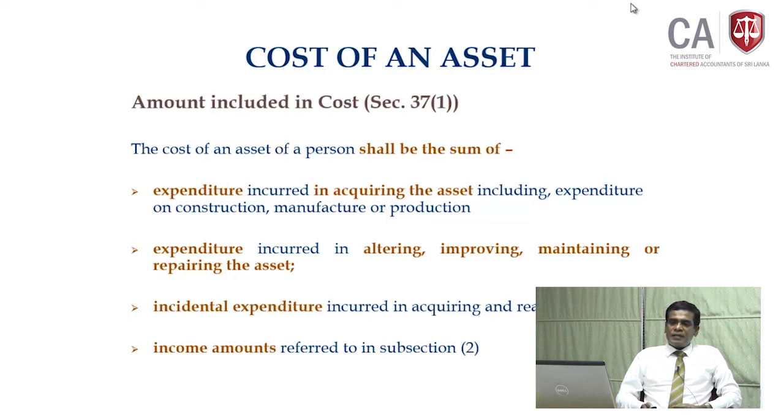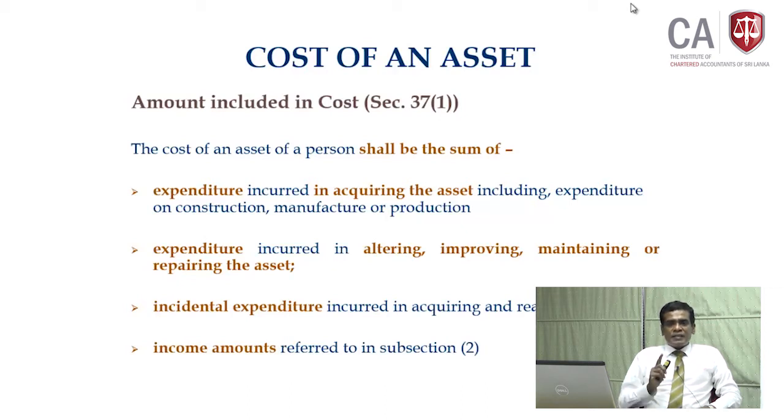Apart from that, the cost of an asset also includes expenditure incurred in altering, improving, maintaining or repairing the asset during the lifetime of the asset while you are the owner of the asset. If you have done some alteration to the asset, the alteration cost you can claim. If you have done some improvement to the asset, the cost of improvement you can claim.